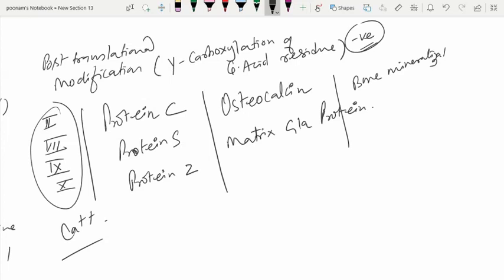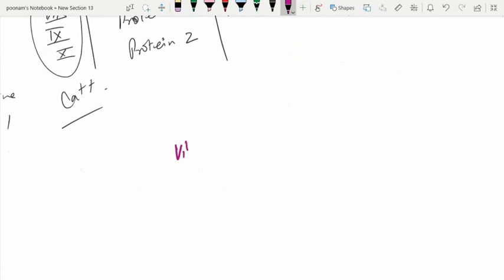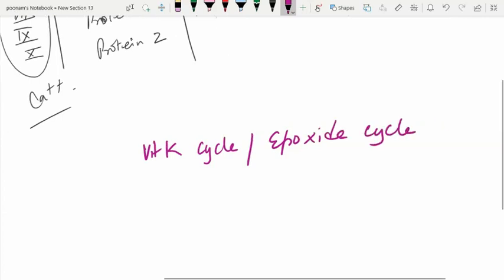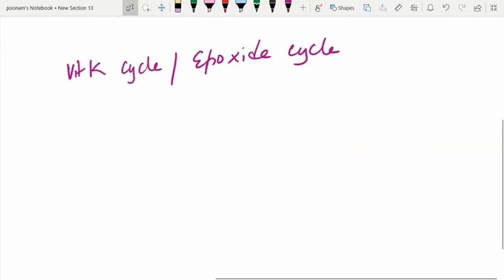In this context, one thing is very important that you should know: the vitamin K cycle, how it takes place. Because this kind of carboxylation is possible only if the vitamin K cycle, which otherwise is called the epoxide cycle, occurs uninterruptedly. So what is this vitamin K cycle or epoxide cycle?